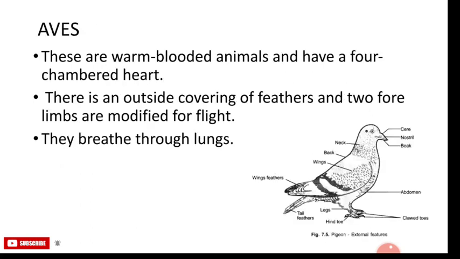And the last class is Aves. They are warm-blooded animals and have a 4-chambered heart. They also lay eggs. There is an outside covering of feathers and the forelimbs are modified for flight. They breathe through lungs, and all birds fall in this category.